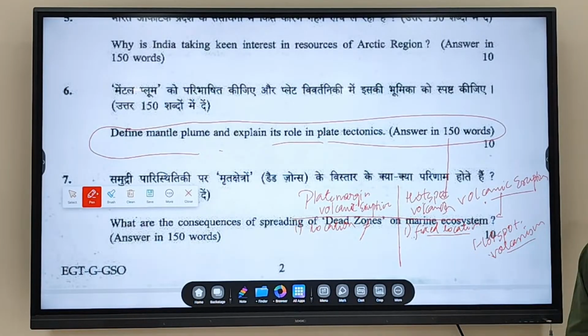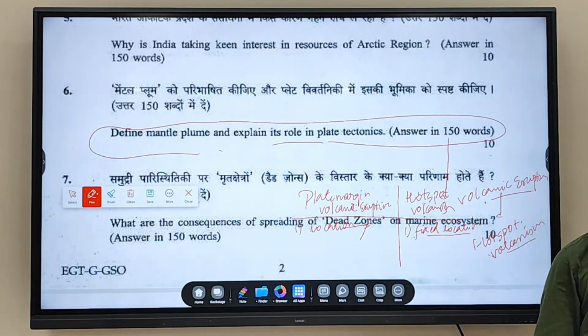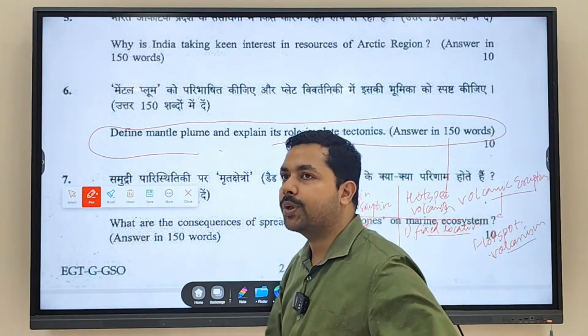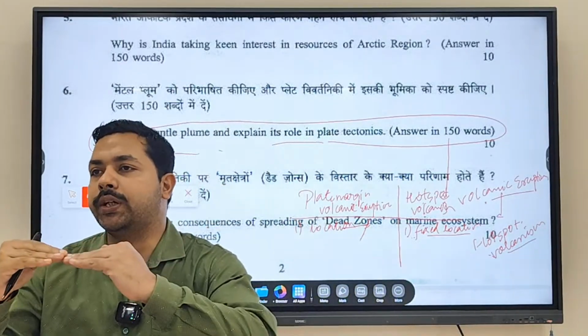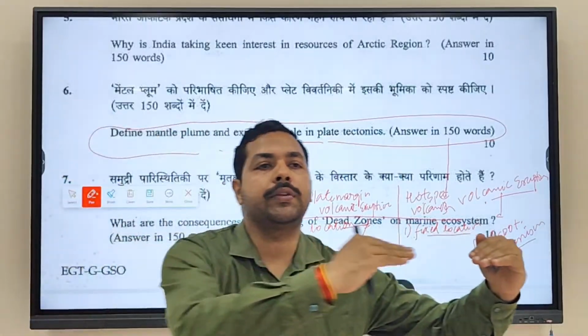So they generally have which type of location? Fixed location. Hotspot volcanism generally occurs at a fixed location on the Earth's surface. Their location is not much changing. Clear? But for plate margin volcanic eruption, their location keeps on changing. Why? Because we discussed plates are continuously moving. Sometimes the plate will move like this, sometimes somewhere else.